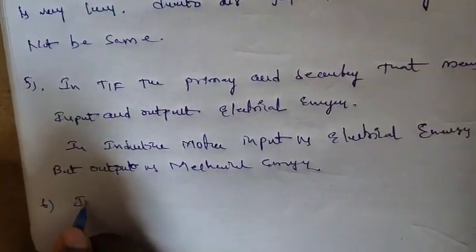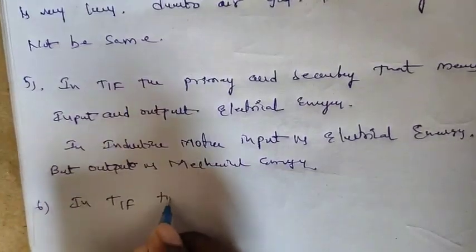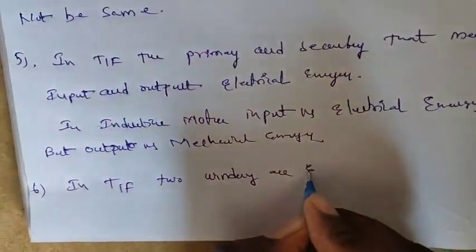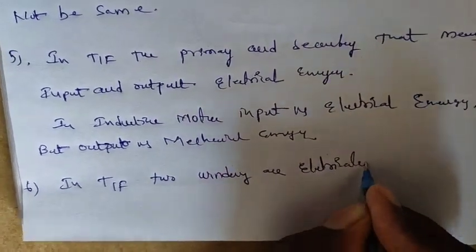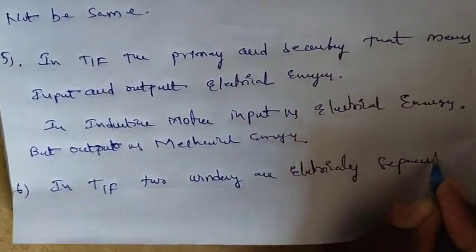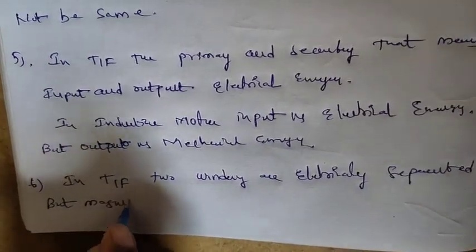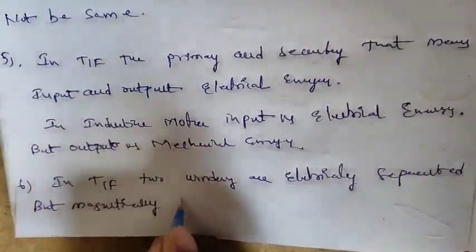In a transformer, the two windings are electrically separated but magnetically coupled.